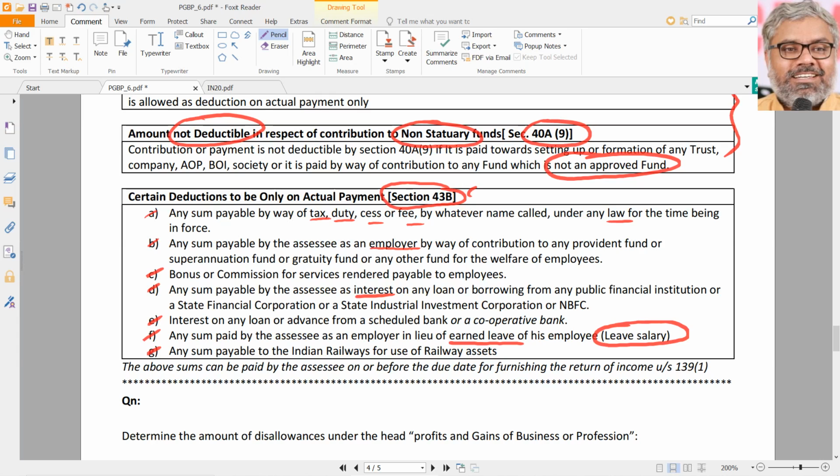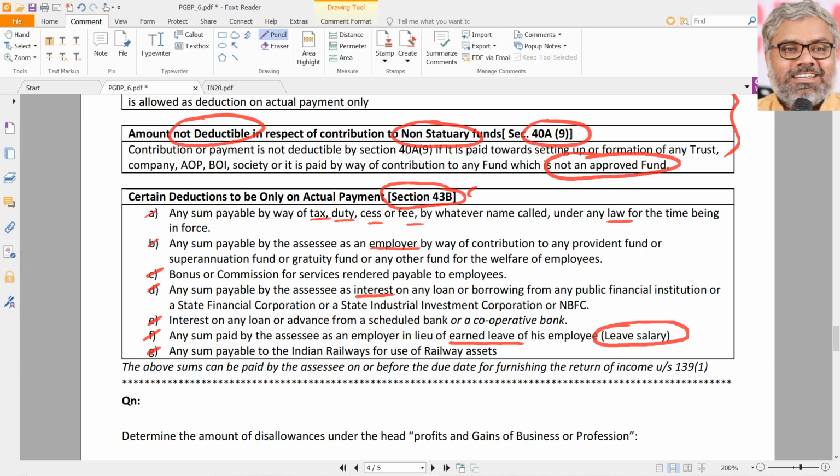So, simple to understand and remember here: payments to government are allowed as deduction only on payment basis. Payments to employees, except basic normal salaries, wages and allowances. Other than that, bonus, commission, contribution to various funds or leave salary, all of them are allowed as deduction only on payment basis.